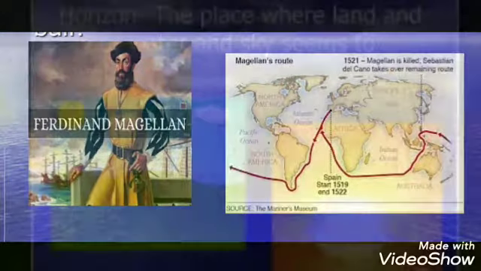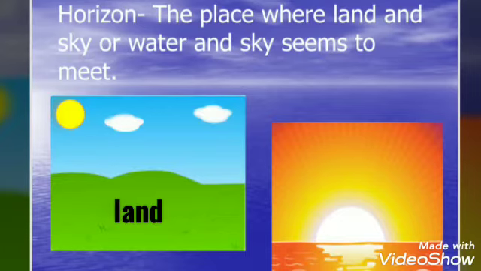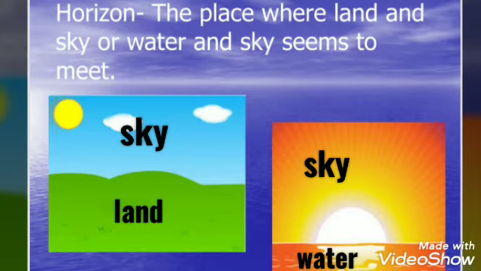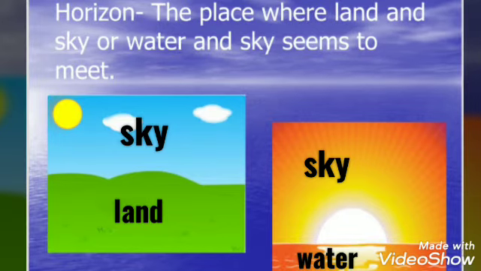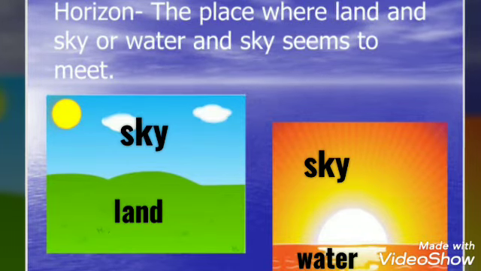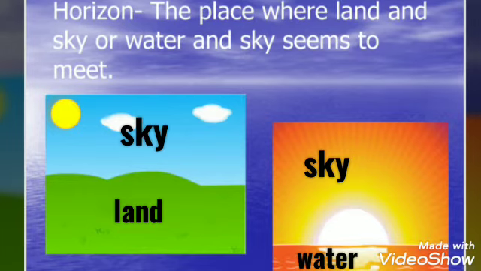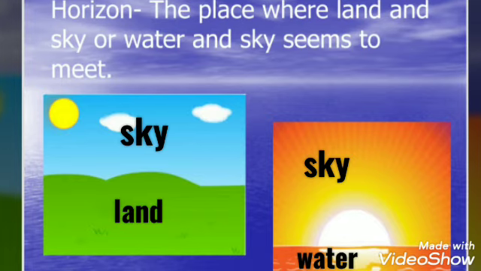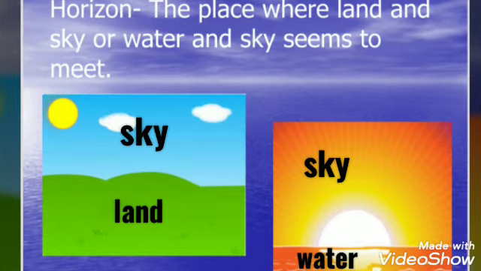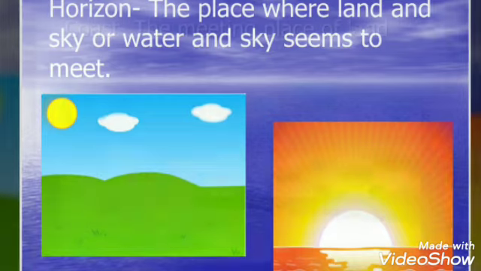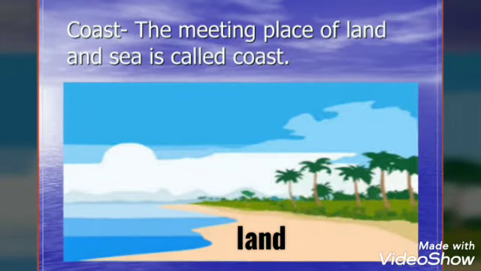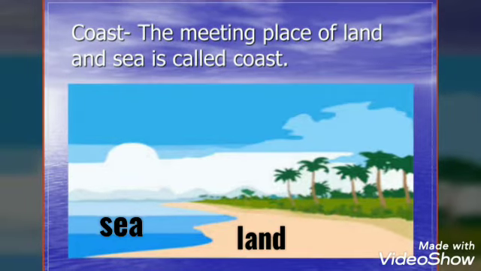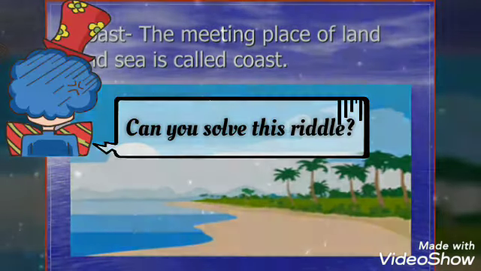Now what is a horizon? The place where land and sky or water and sky seem to meet is called a horizon. That means they are not actually meeting, but we feel that land and sky or water and sky are meeting, but in actual they are not meeting. So this place is called horizon. Now what is coast? The meeting place of land and sea is called coast, and in this it is actually meeting.